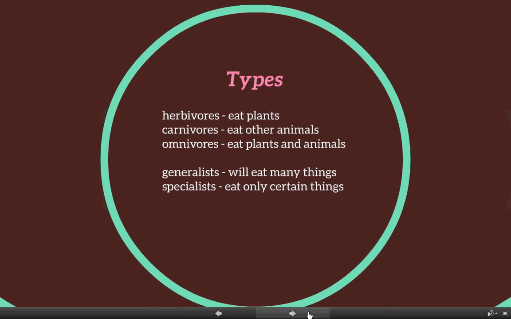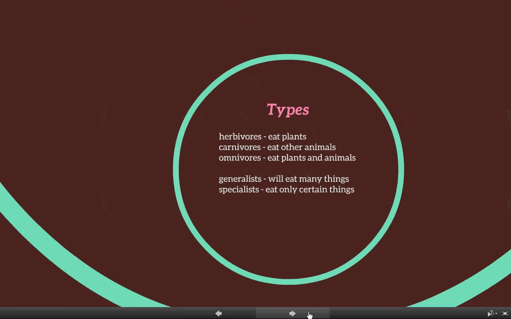Great white sharks, they eat a couple different things, but even though Jaws told you they eat humans, they actually don't eat a whole lot of different things. They eat tuna, they eat seals. They might prey upon something else, but they like to stick to the same kind of things.